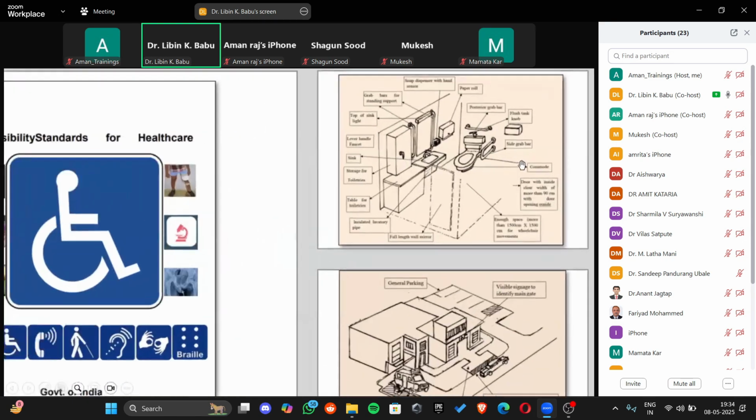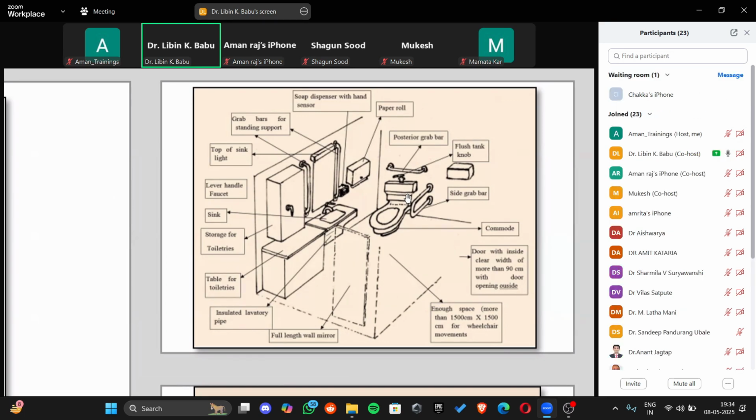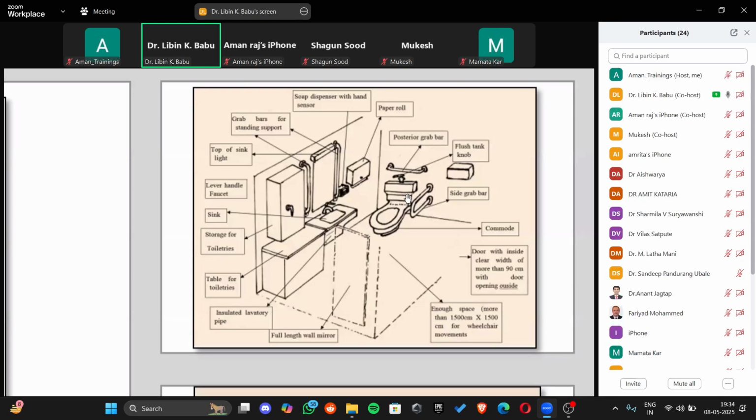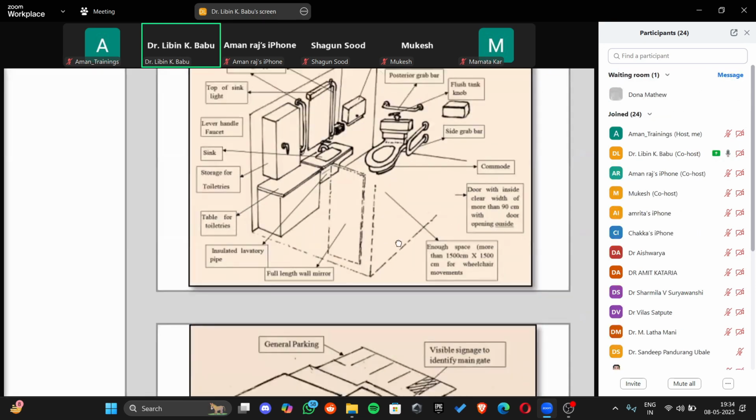Now, for example, if I show you an example of a differently abled toilet, you'll be able to see that it is much bigger as compared to a normal toilet, so as to accommodate maybe a wheelchair, and it has more space for the patient to move around. It has an additional sidebar, it has a posterior grab bar. You'll see that it has a soap dispenser with a hand sensor, so that they don't have to press it, since their hand might be already grabbing a bar. And you'll also see that the door is much wider for the washroom, so that the wheelchair can get in. So this is just an example of a differently abled washroom.